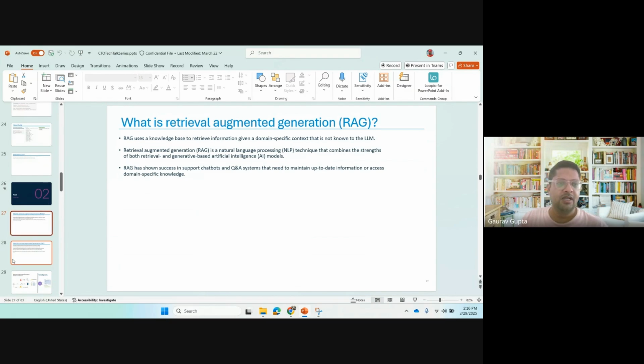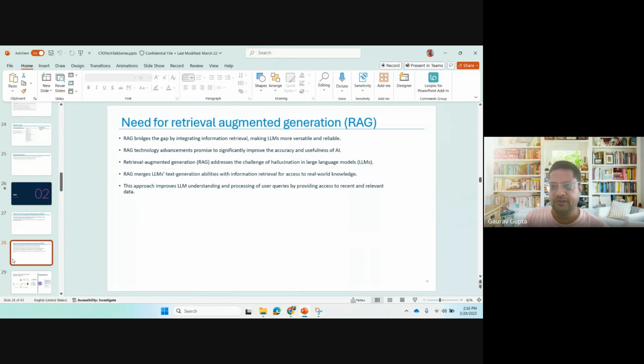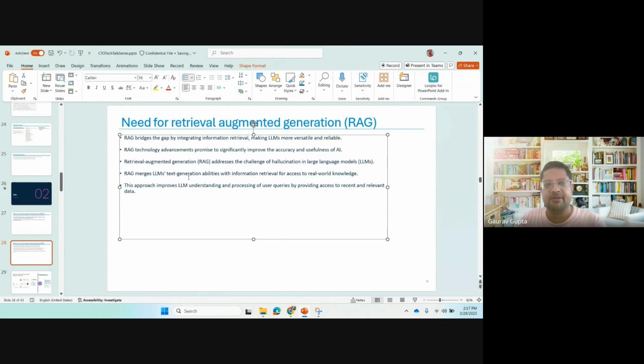A very important concept, a very, very important use case. In 2024, if you were working on LLMs, it was 99.99% sure that you were doing RAG. This was the only use case that was running across companies. So what is RAG? RAG bridges the gap by integrating information retrieval, making LLMs more versatile and reliable. This is important: RAG merges the LLM's text generation abilities with information retrieval, giving access to real-world knowledge. Real world means what I'm talking about, which is with you, which is not available publicly.